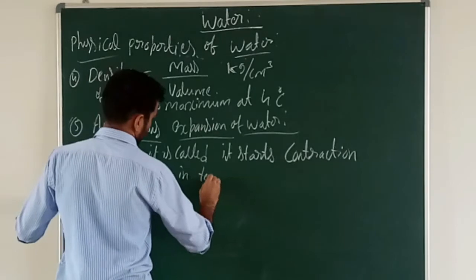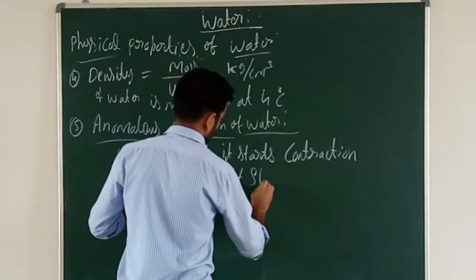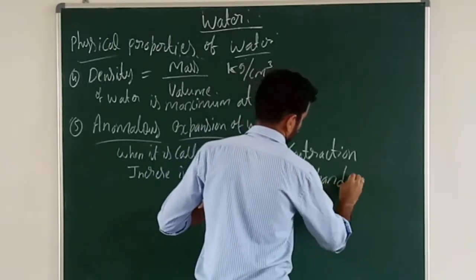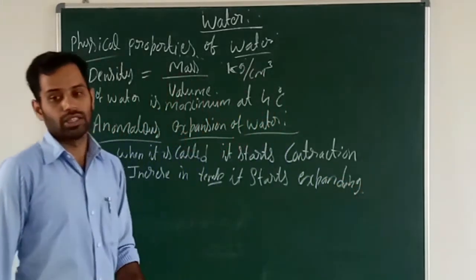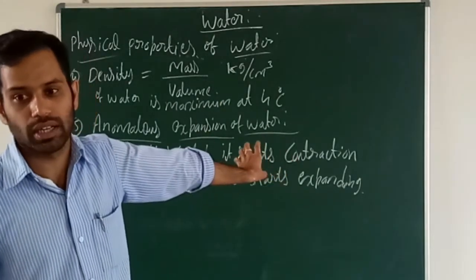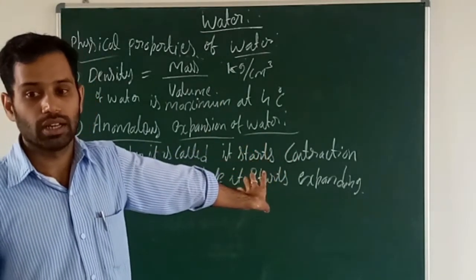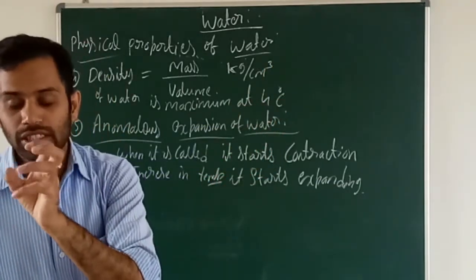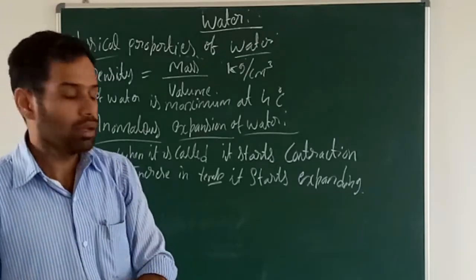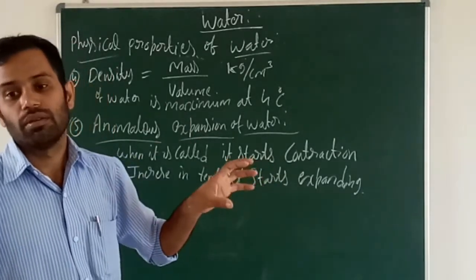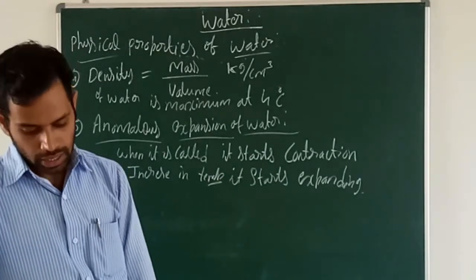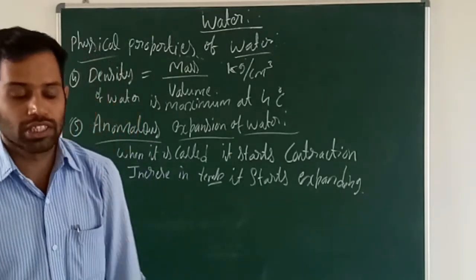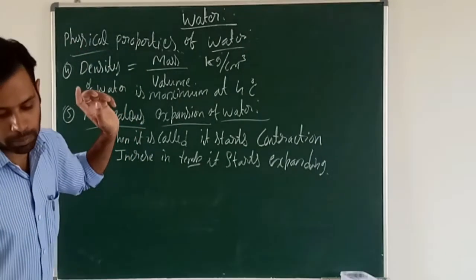With an increase in temperature, it starts expanding. So this is the unusual physical property of water. Because of this unusual physical property, marine life and animals can exist in the water. Marine life exists due to this unusual physical property. It means what?